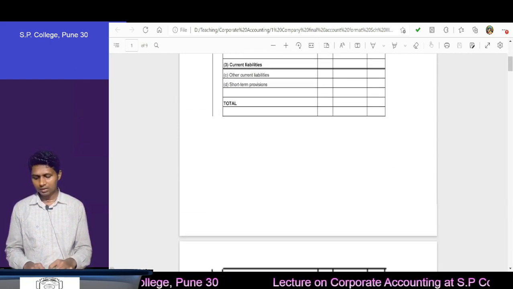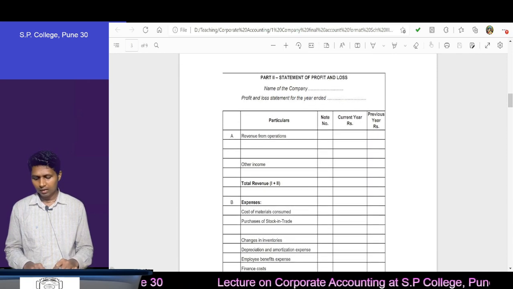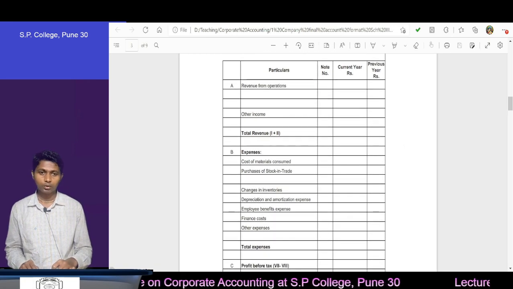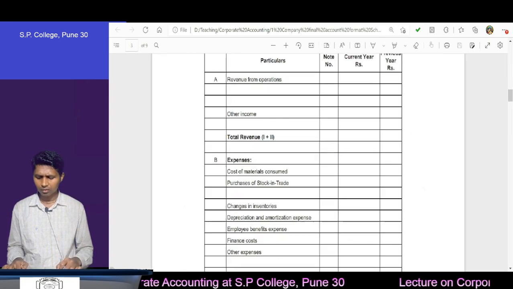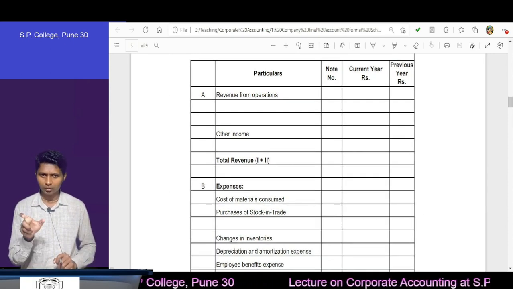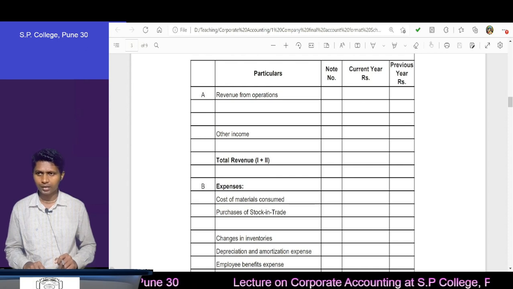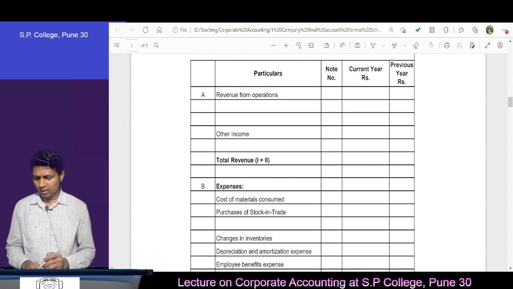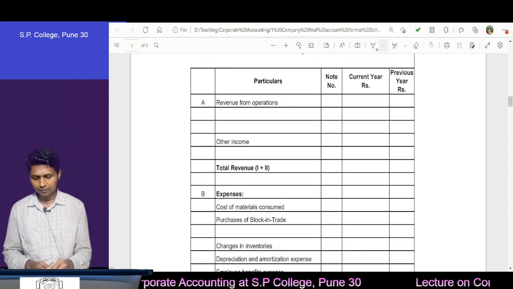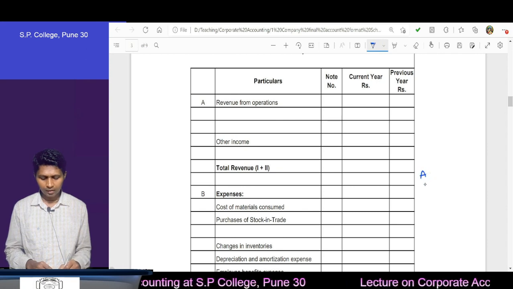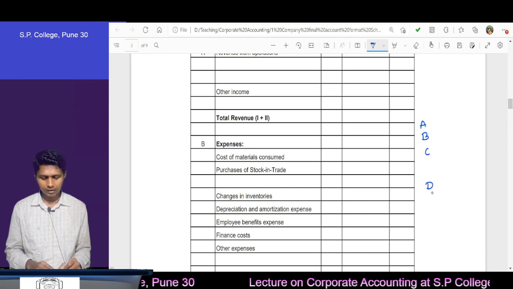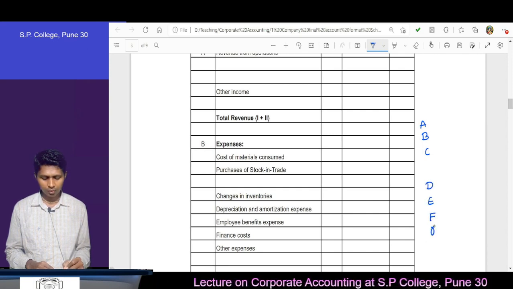To remember this, first we'll try to understand the profit and loss and then the balance sheet. In the profit and loss, how can you remember it? You cannot draw a horizontal profit and loss; only the vertical profit and loss is allowed in Schedule 3. Correct. Here in Schedule 3, to remember this, you can remember it like A B C D. A B C, then leave some space, D E F and then O.